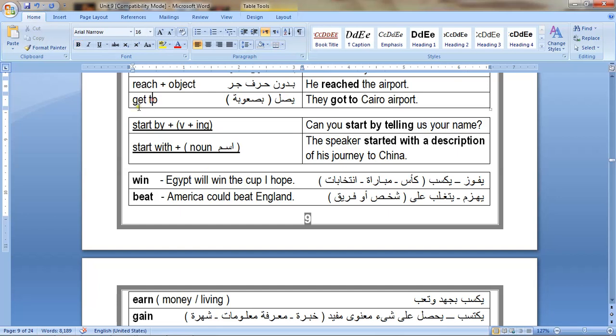Get to, the next one, is a phrasal verb. When get is followed by to, it means arrive or reach. You can say they got to Cairo airport.